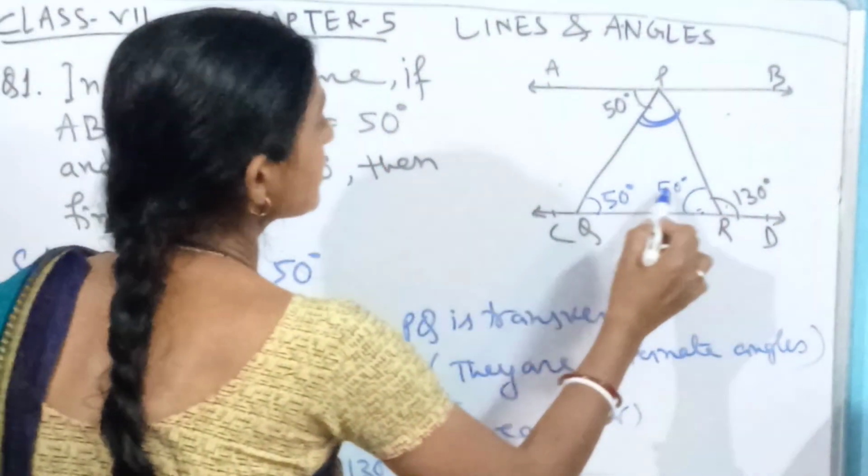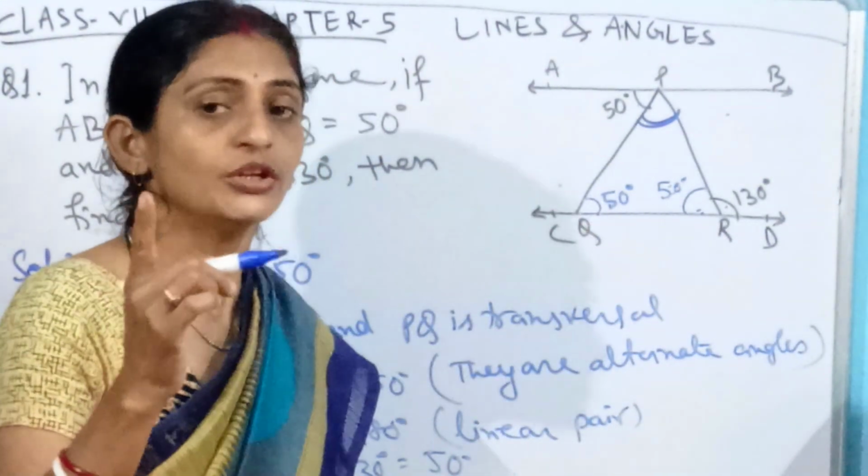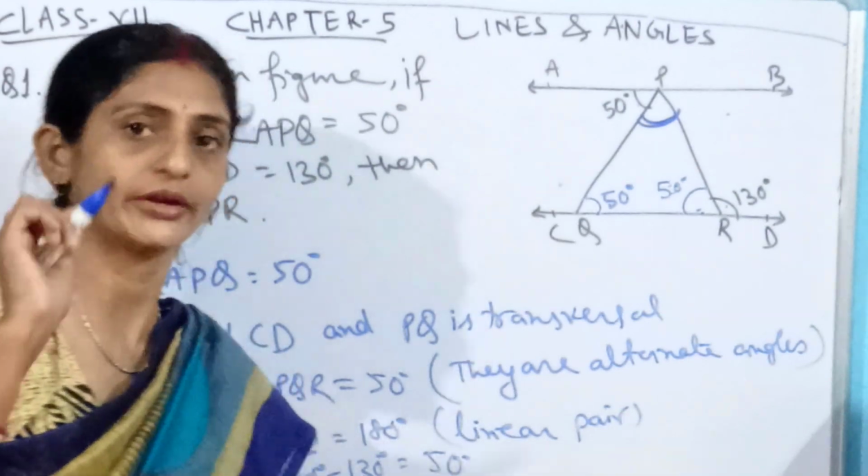So what is the sum we have got in this case? The sum of these two angles is 50 plus 50, that is equal to 100 degrees.